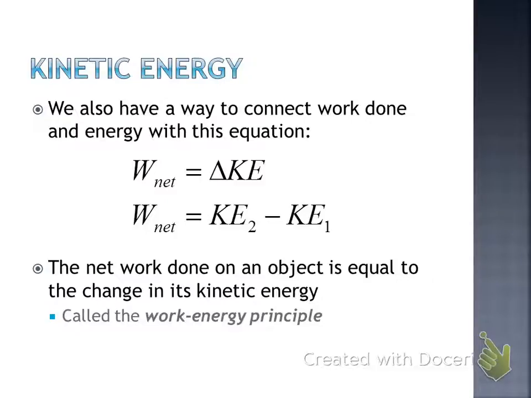So what's the 2 subscript mean and the 1 subscript? Yeah, final minus initial. You could put an F and an I there if you wanted to. It means final kinetic energy minus initial kinetic energy. So if an object's at rest, how much kinetic energy does it have? 0. It's not only the energy of an object in motion, but if we do it mathematically, we plug in 0 for our velocity, 1/2 mv squared would give us a 0 kinetic energy. So we need to pay attention to whether the object's in motion or not.